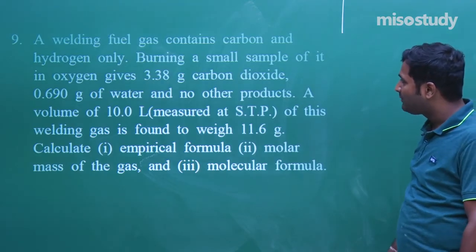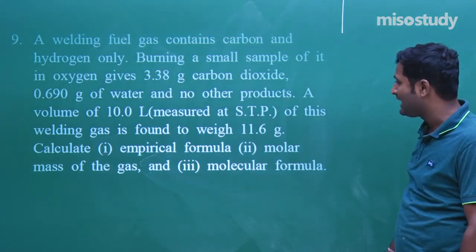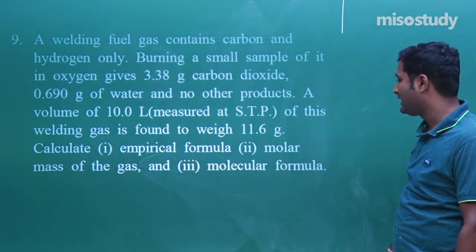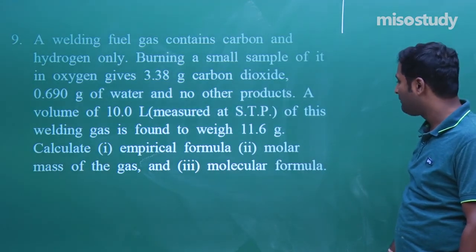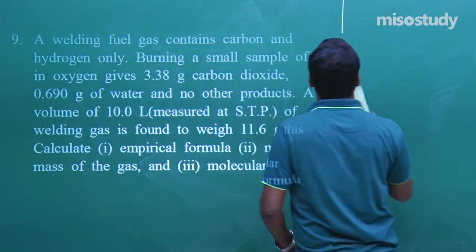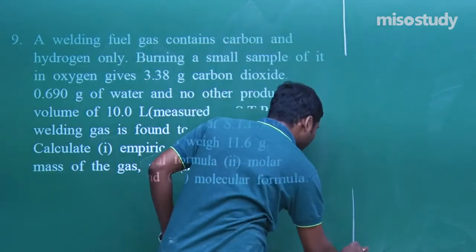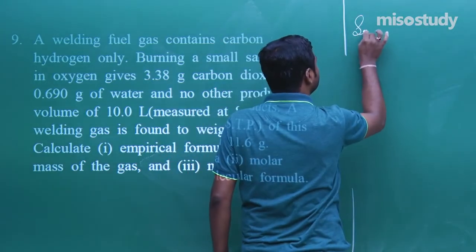A volume of 10 liter of this welding gas is found to weigh 11.6 gram. Calculate the empirical formula, molar mass, and the molecular formula. So this is one of the biggest questions. Check out what I am telling.